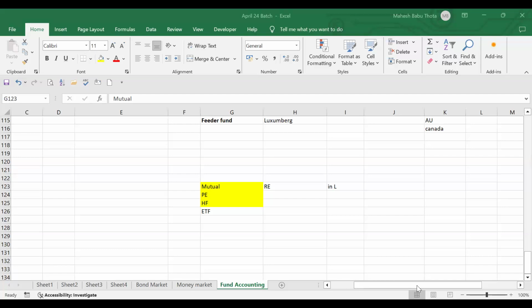What more about private equity and hedge funds? Mutual funds we understood. Basically, they will focus on retail investors. Returns are less, risk is less, and they will invest in equities and fixed income securities. What about private equity? Let's talk about private equity for a few minutes. Why are we calling them private equity and hedge funds with different names? Both funds are focusing on similar kinds of investors, with similar kinds of risk. Why are we calling them different funds?